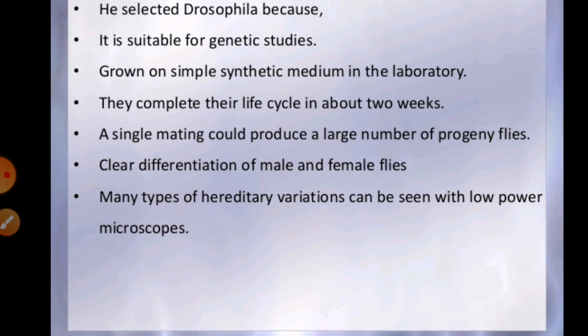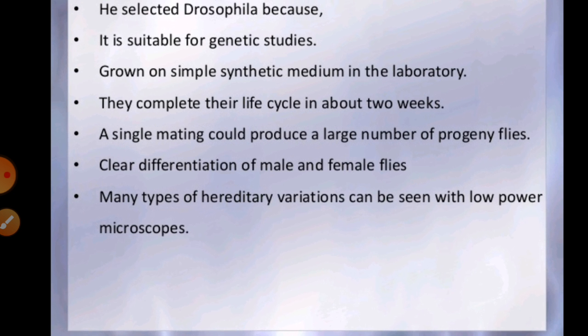They also show a clear-cut difference between male and female, because the male is smaller and the female is bigger. On the basis of their size we can easily identify them: the male is small in size and the female is bigger in size.